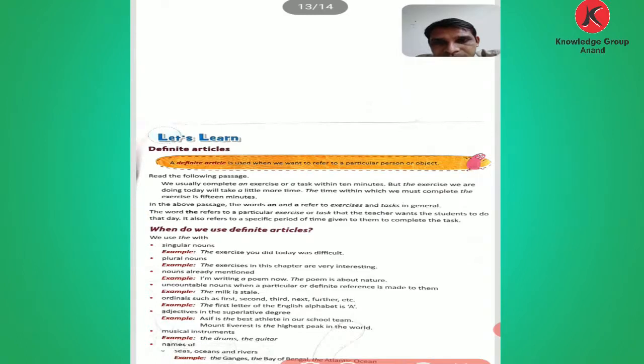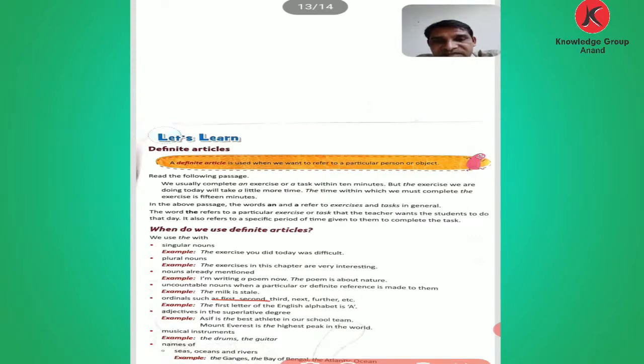Okay. Now come the uncountable nouns when a particular or definite reference is made to them. Example: The milk is stale. See, uncountable nouns take the when a particular or definite reference is made to them.